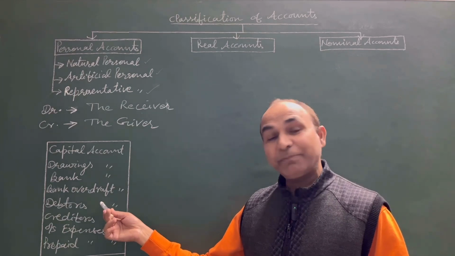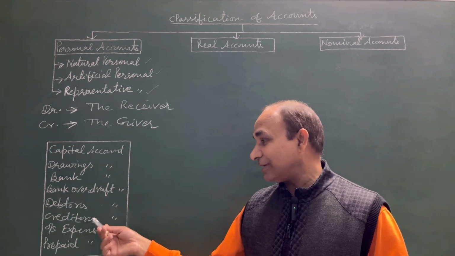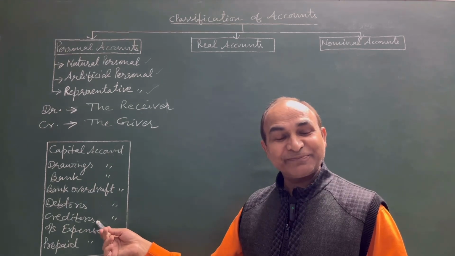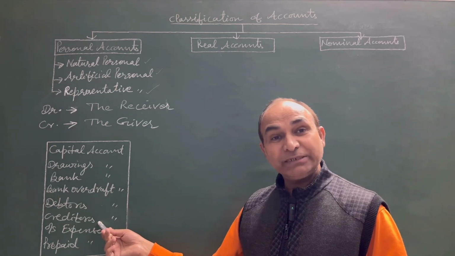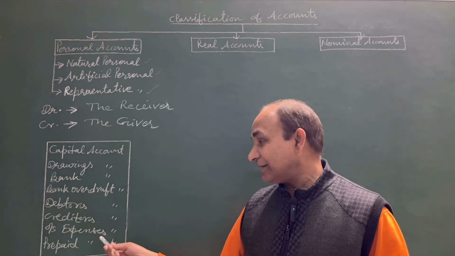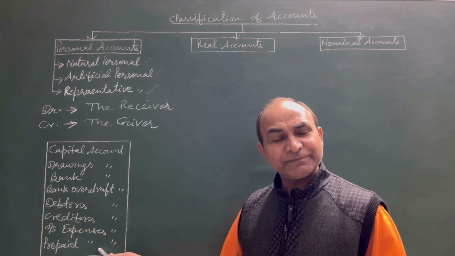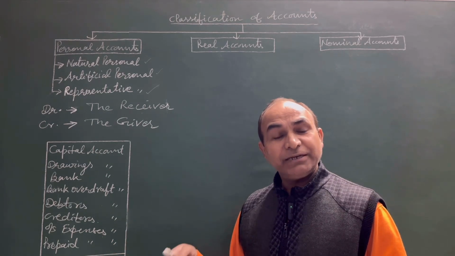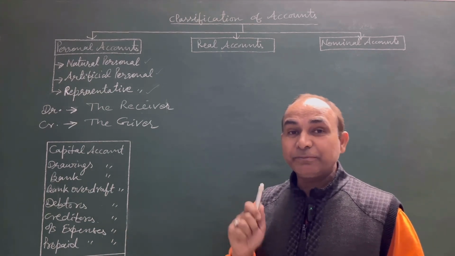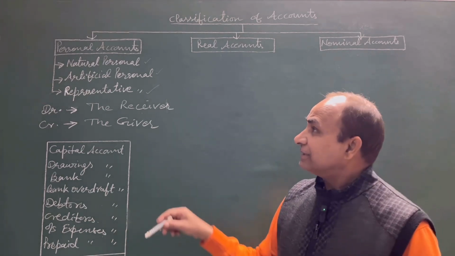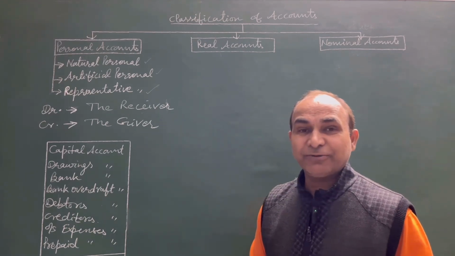So this forms the part of personal account. Then we have creditors account. Creditors are the suppliers of raw material from whom we buy the raw material on credit. Then outstanding expenses, prepaid expenses, accrued income, income received in advance. These also form the part of personal accounts. So students, this is all about personal account.